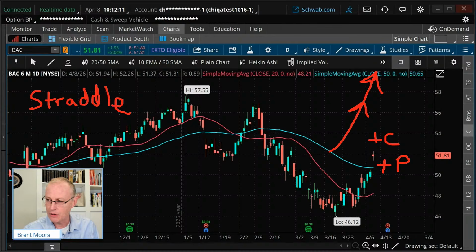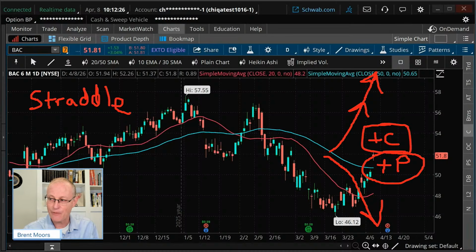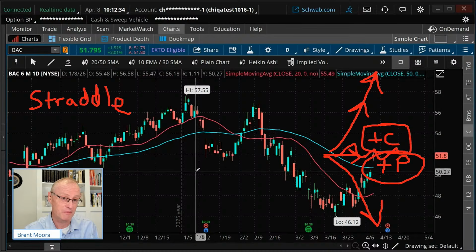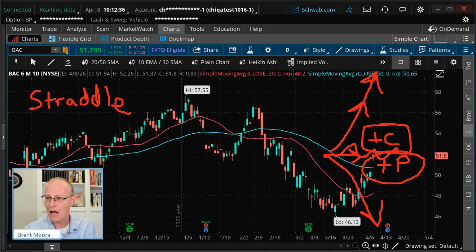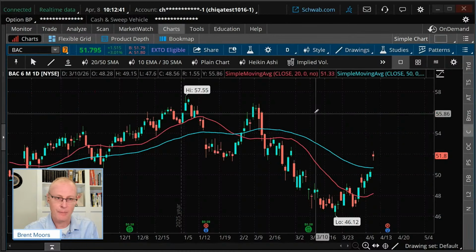If, on the other hand, the stock goes down a lot on earnings, because we don't know what's going to happen, hopefully the money you make on the put makes up for the money that you're going to lose on the call in that scenario. And if the stock goes sideways, or not much of a move, you're probably going to lose on both the call and the put. All right, so how much does it have to move? Let's just talk about that.